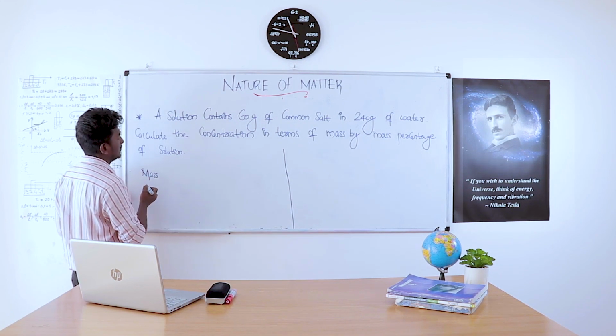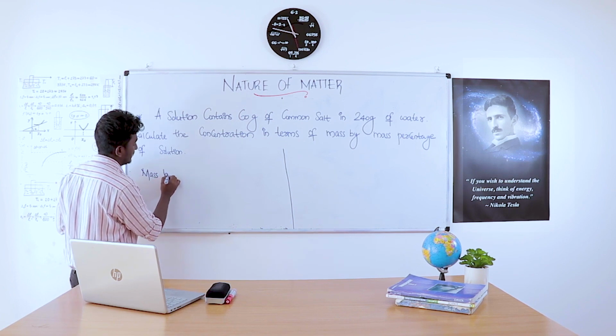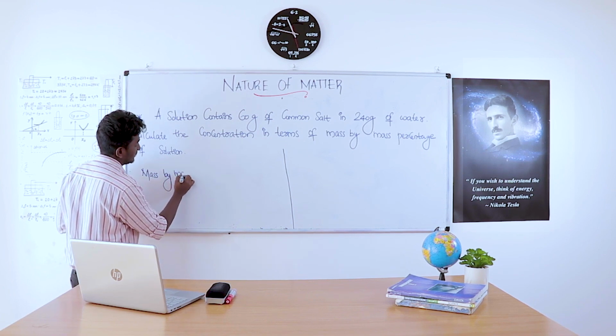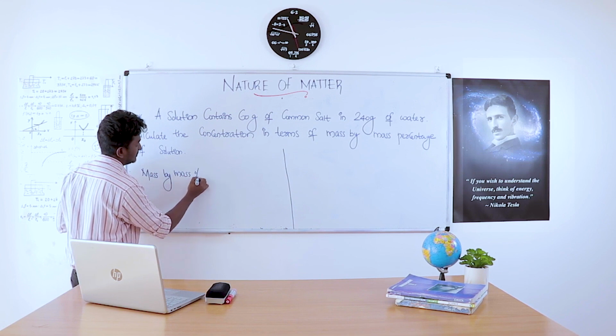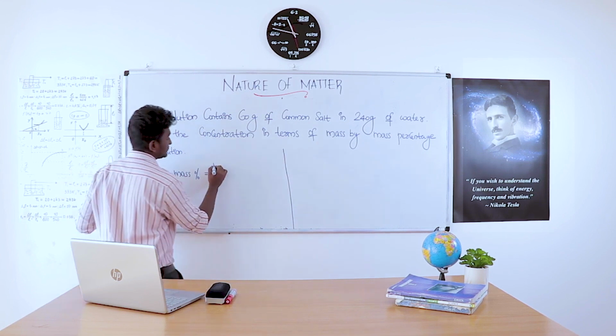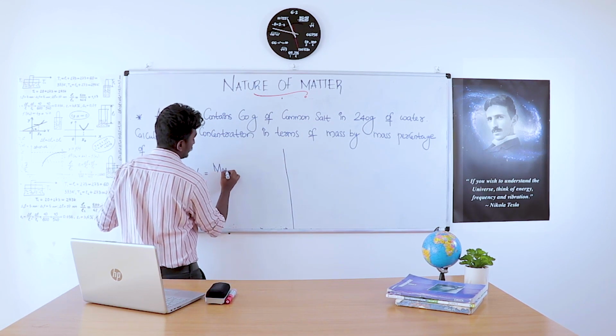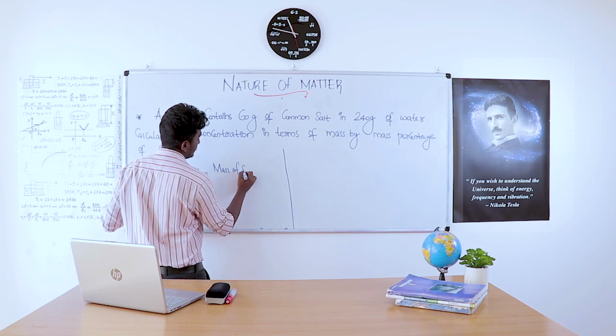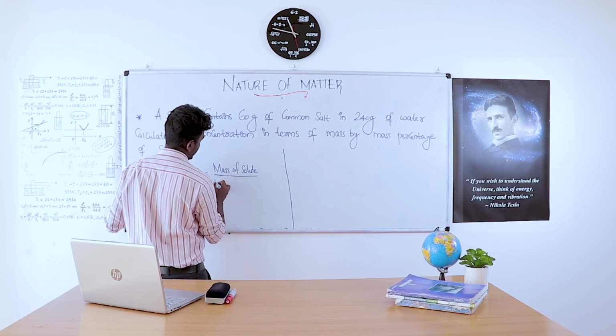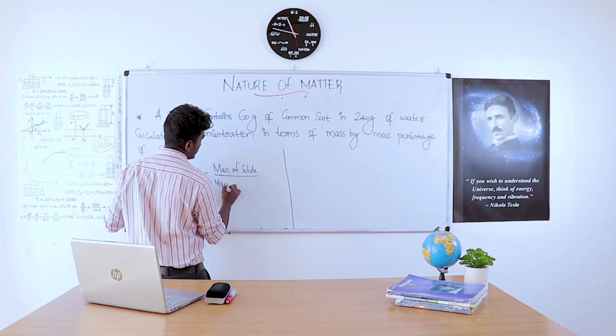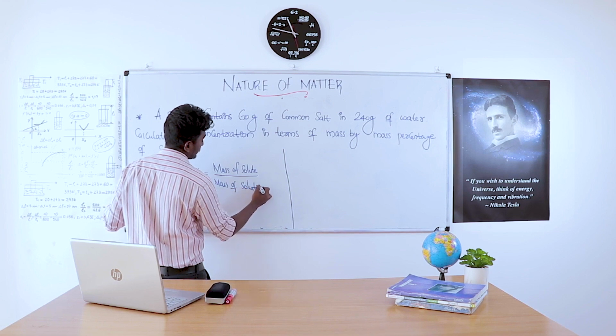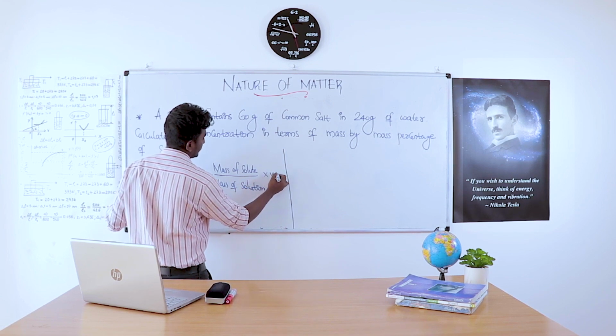We go through the equation. Mass by mass percentage is equal to mass of solute by mass of solution into 100.